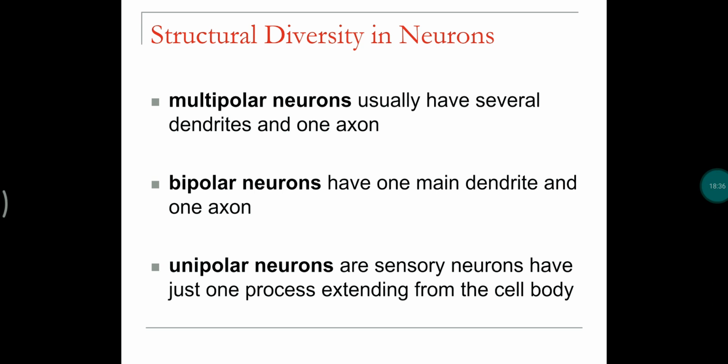Bipolar neurons are found in the retina of the eye, and even the olfactory epithelium. And unipolar neurons have only one axon on the cell body and do not consist of any sort of dendrites.